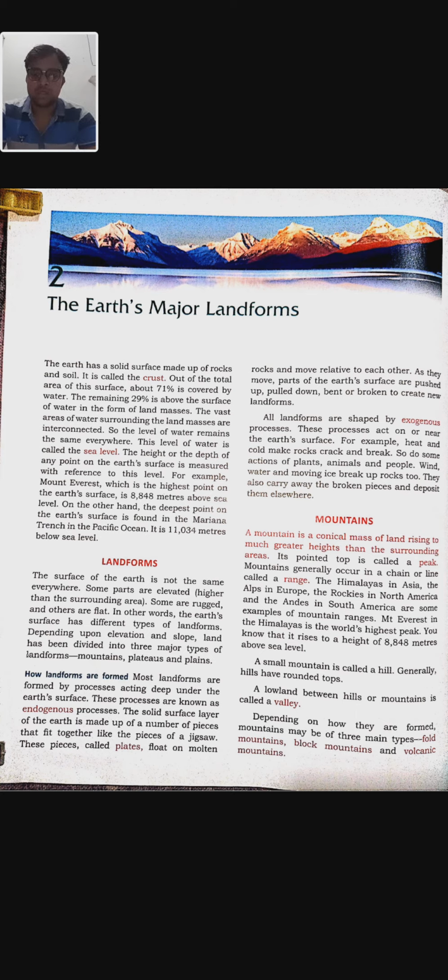In this video, we will study chapter 2, that is the Earth's major landforms. This is the first video of this chapter. In this chapter you will study about the different types of landforms. There are three types of landform, that is mountains, plateaus, and plains. First we will cover the mountains only in this video.